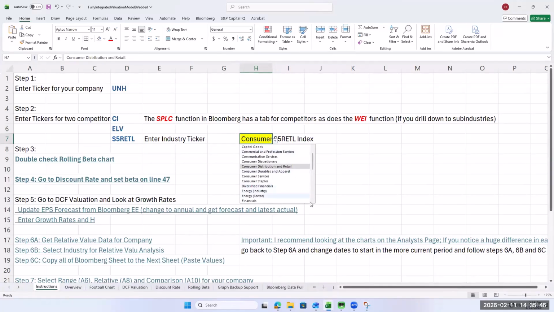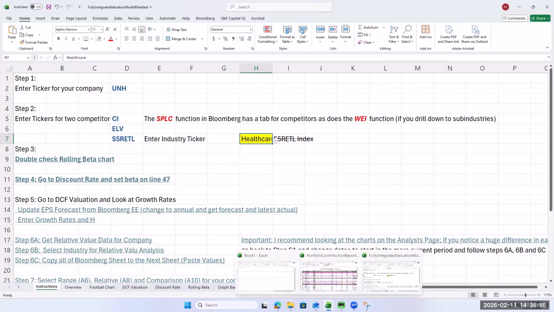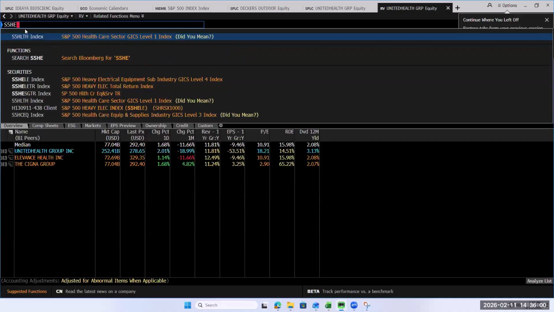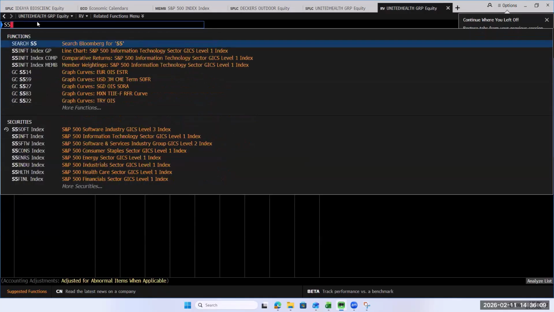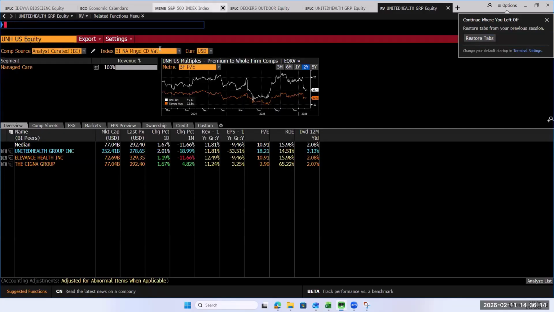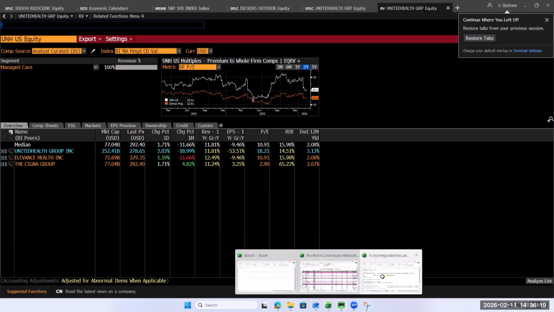All right, let's see where we can bring them in here. This is healthcare services, right? More than anything else. I don't have healthcare services. We'll just try healthcare. Let's see if we can find healthcare services. S5 health, healthcare sector, equipment, services. I don't know what the ticker is on services, so we'll just leave it there and use healthcare.